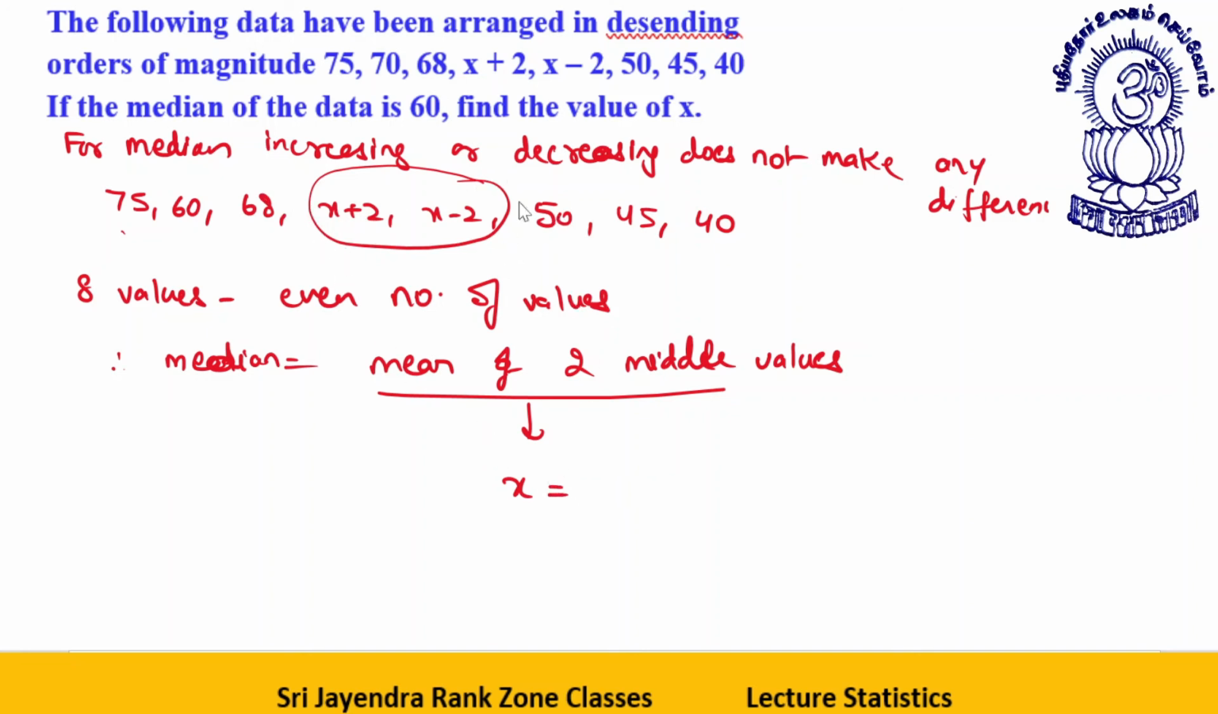So this x is given to you as 60. 60 is equal to x. Therefore, x is equal to 60. This is your answer, and I am sure this must be clear to all my dear students. Any doubt so far? Everything clear to everyone?